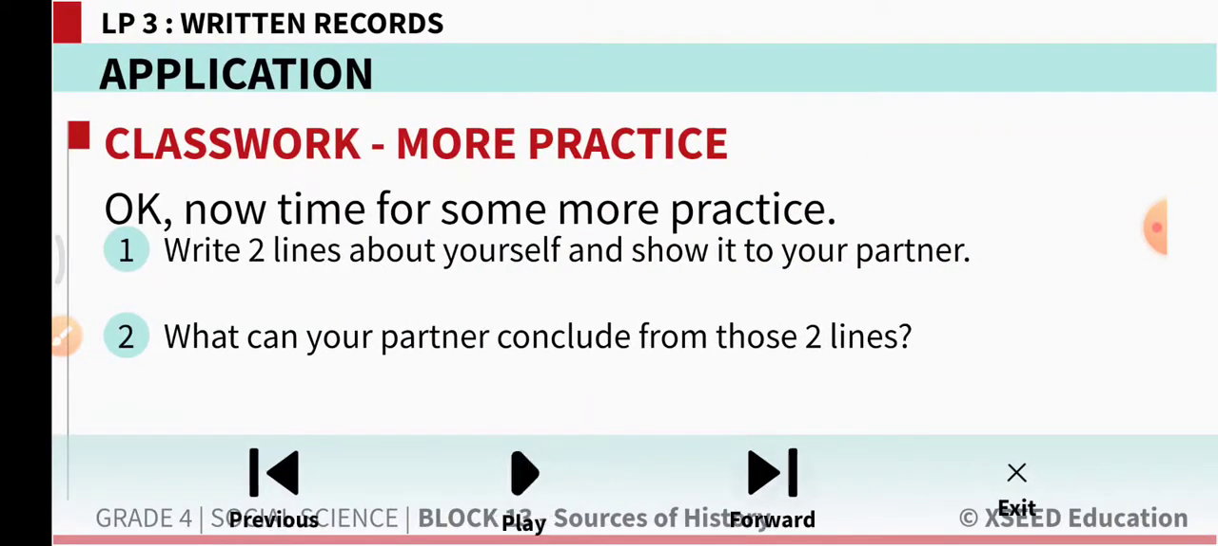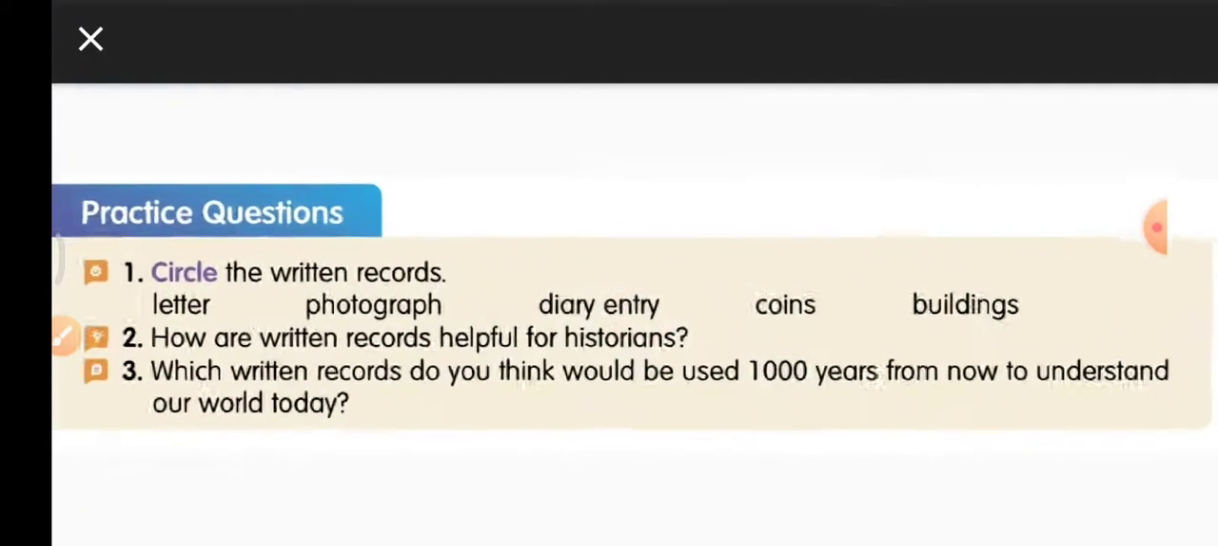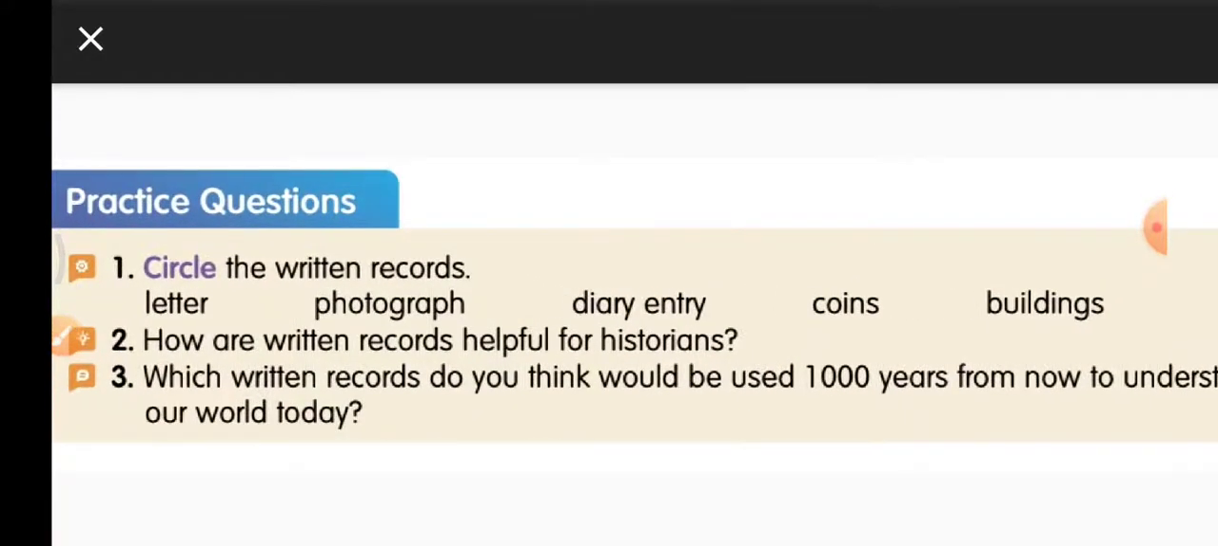Now let's open our content book. Put today's date. Practice questions. Circle the written records: letter, photograph, diary entry, coins, buildings. Letter is a written record. Diary entry is a written record. So you can put a circle to these both.